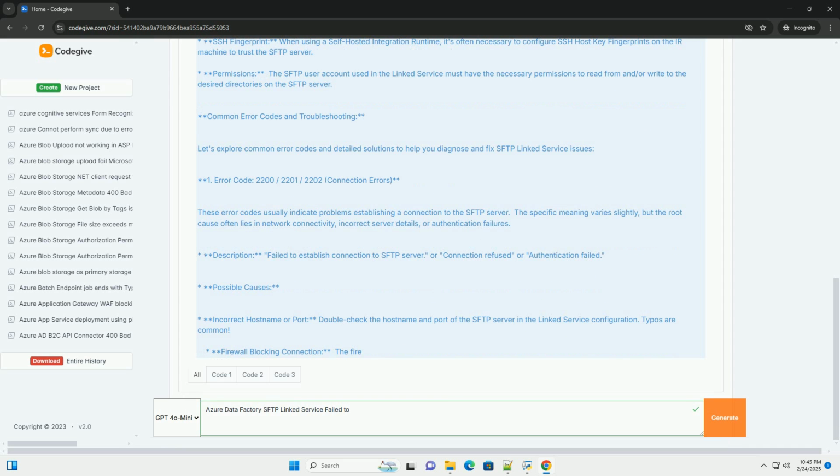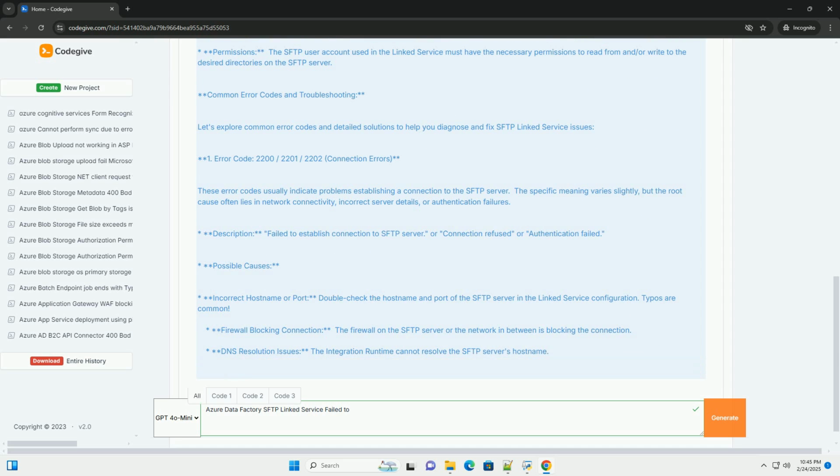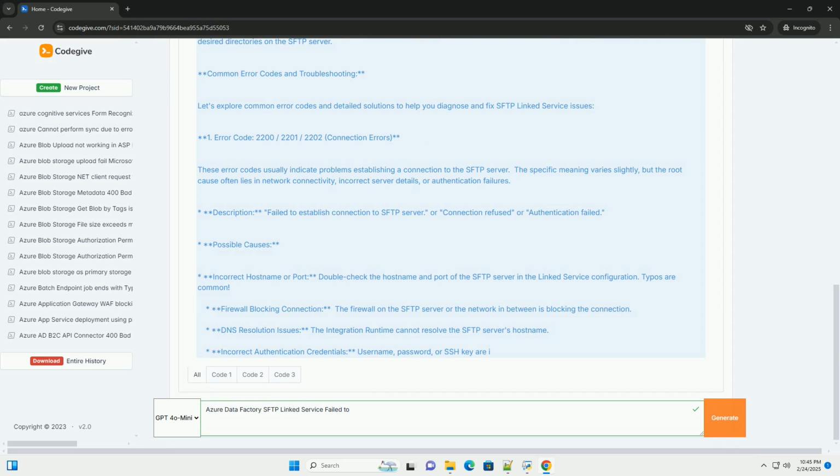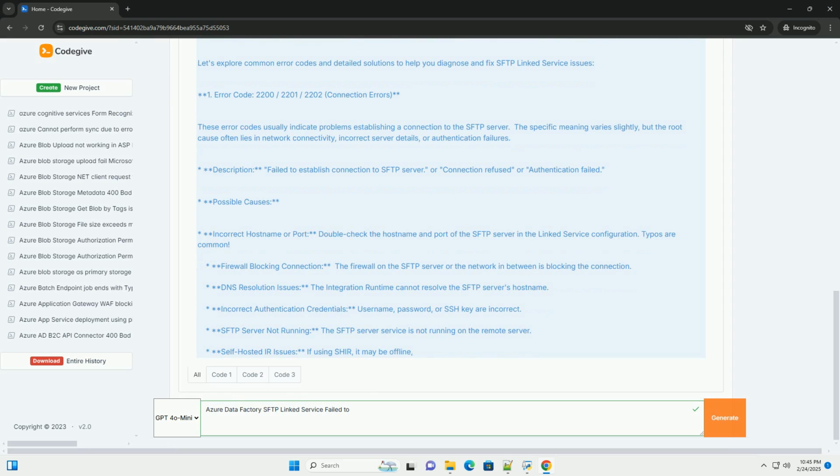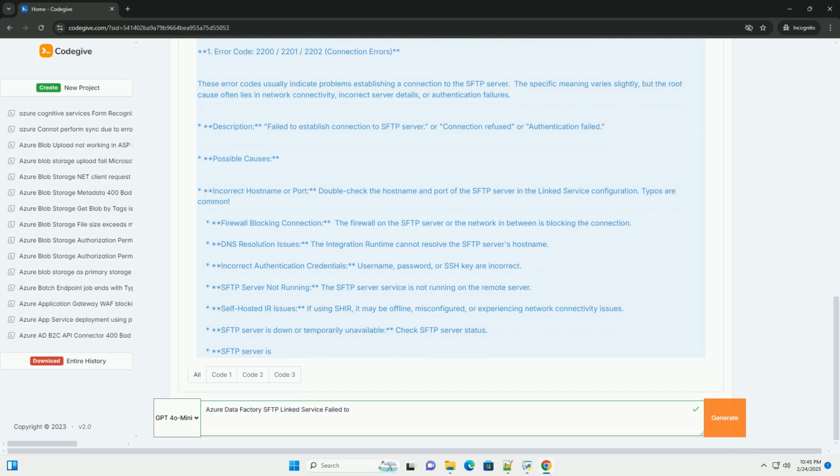Authentication. SFTP requires authentication. ADF supports two primary methods. Basic authentication: username and password. SSH key authentication: uses a private key file for authentication. More secure and recommended.